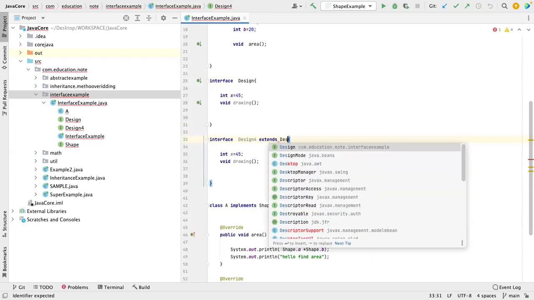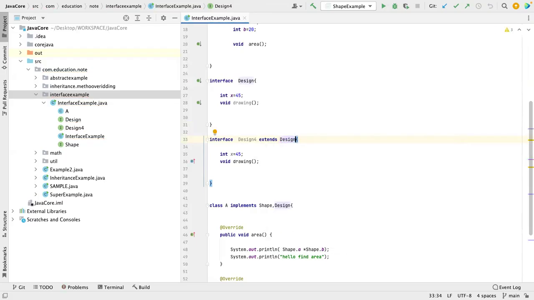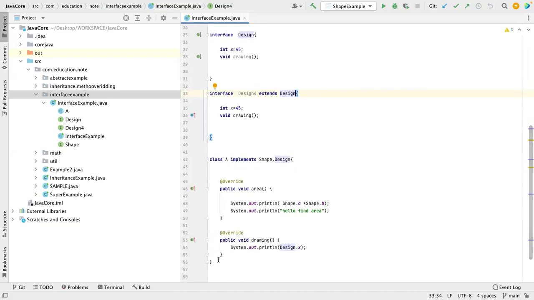Okay, clear? So this is the case. Right now we have learned one class can implement multiple interfaces, and one interface can extend another interface, right? Clear to all? Yeah, okay. But two classes cannot implement the same interface, right? Oh, why not? Two classes can implement the same interface. So the interface can create objects for both the classes. Yes, I will show you that. That is a good point.